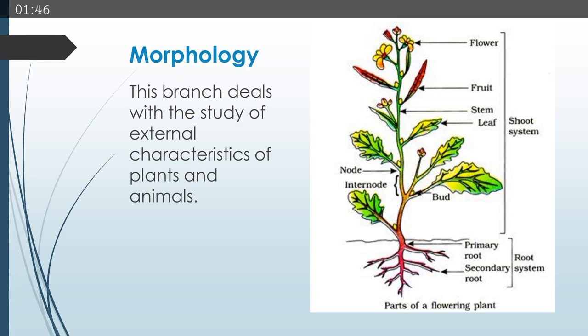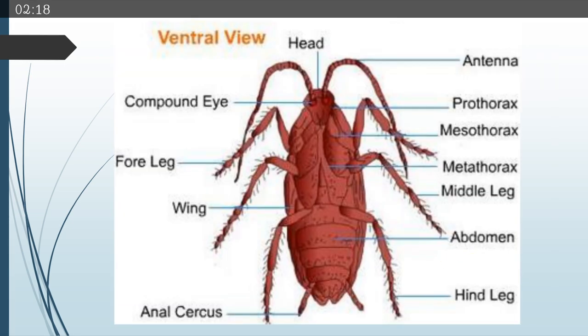In morphology, we study about the forms or physical features of the living organism. In case of plants, we study about the arrangement of flowers, the structure of flowers, the presence and the position of flowers, then what is the shape of leaves, how long is the plant, either the plant is large in length or tall in length, or it is short in length, how they are organized in the tree or in the plant. These type of structures which we can externally see, these parts study or characteristic study is known as morphology. In animals also, the parts or the organs which we see, their study is known as morphology.